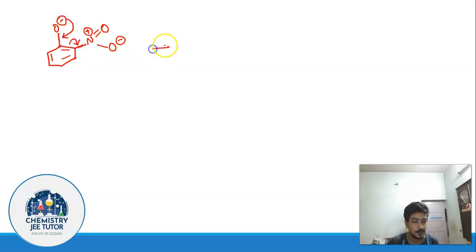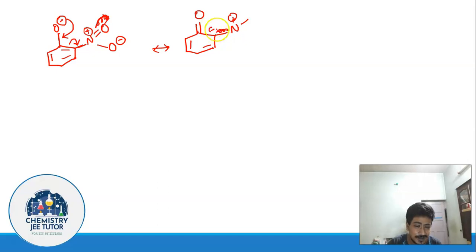Sorry for my poor drawing skills again, because I don't have that much control over this touchpad. So what you are going to end up with is something like this. Okay, I have drawn it. Let's not get into it in a difficult way. We will try to draw it in a simple way. So now top to middle, middle to top, the negative charge has come over here.